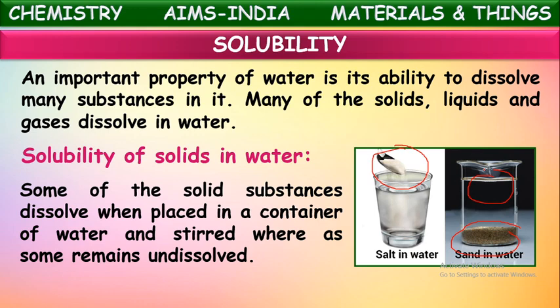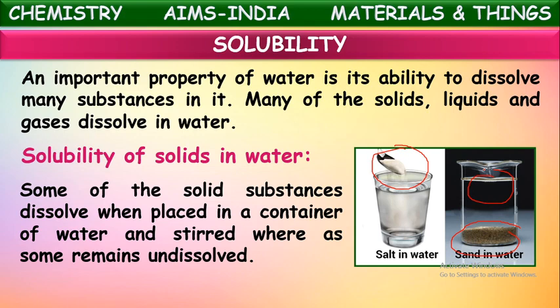Some solid substances dissolve into water, some do not. Examples of soluble solid substances in water are sugar, salt, urea. These all dissolve into water. Non-soluble or insoluble solid substances, for example we have seen sand is one of the insoluble solid substances.